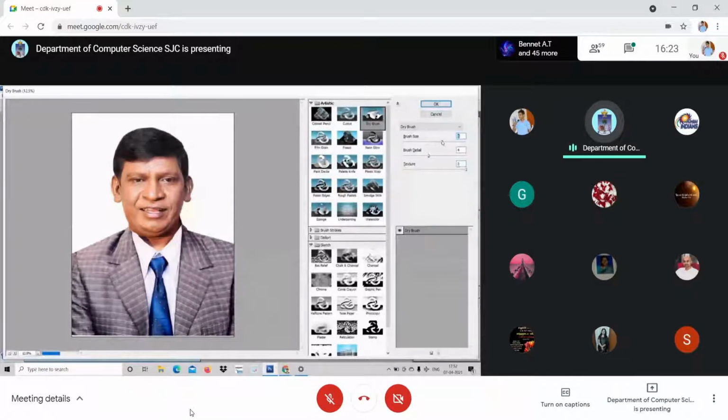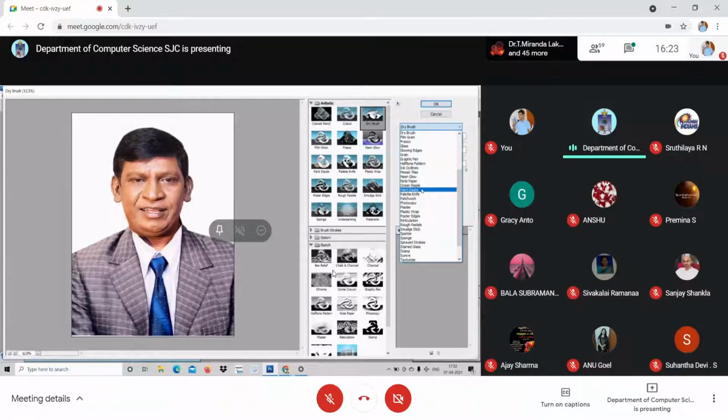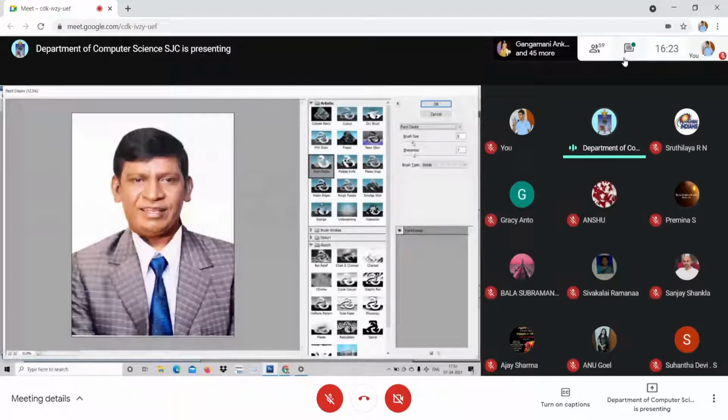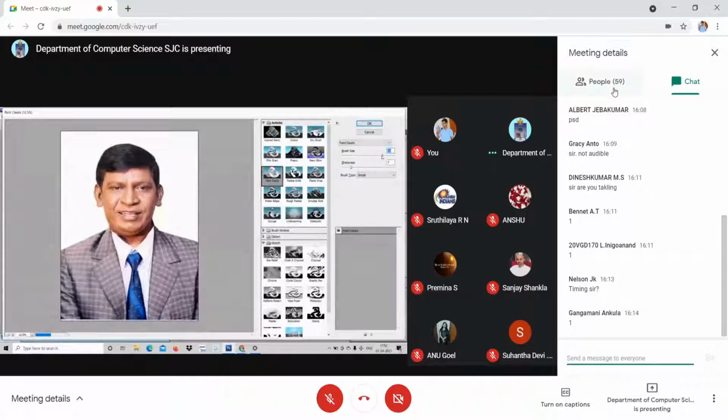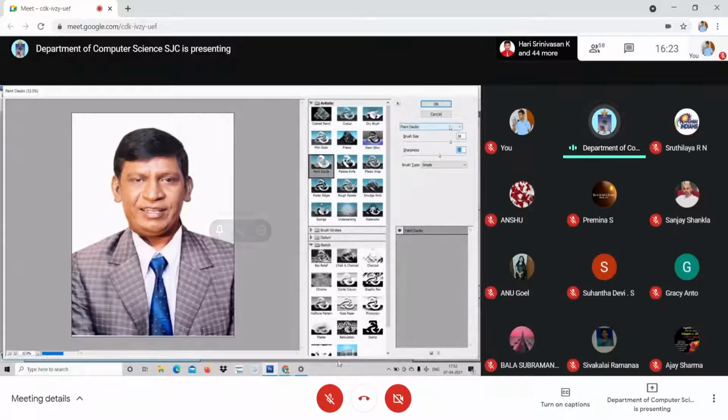I increase the brush size once again. See, mild modification is seen here, but you are not able to see it as you have seen it with other options. Now I go for graphic pen, or mosaic tiles or neon glow, note paper, ocean ripple, paint daubs. I just go for paint daubs. I've chosen it. I just increase the size. Are you able to get it? This is a bigger file, so we are not able to get it easily. So I just make it with this.